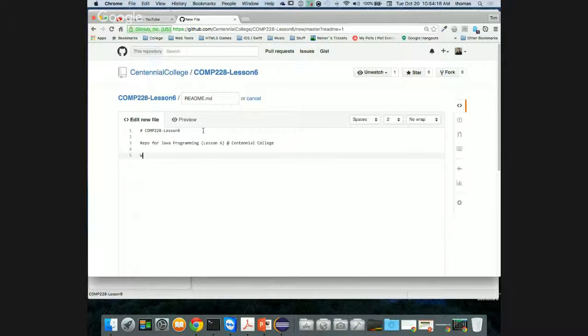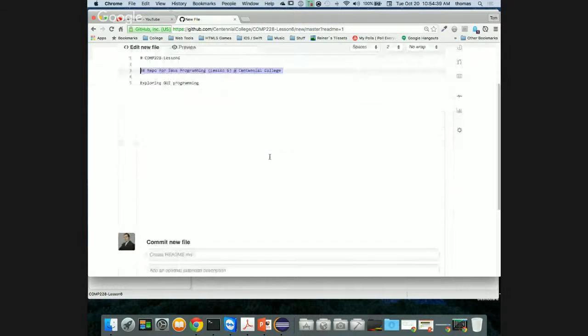Okay, and I'll say exploring GUI programming. So we're going to do, and we'll make this, notice the hashtag here, that's like, if you ever do any web programming, an H1 tag equivalent. This is markdown as opposed to markup. If I use 2 hashtags, that means it's an H2, right? So it's going to be like a secondary heading when you do your README file.